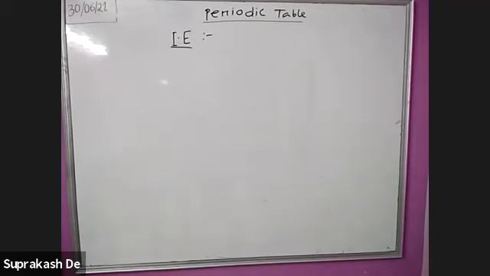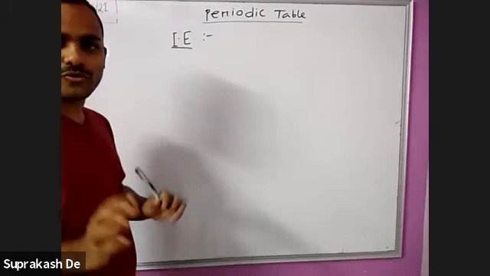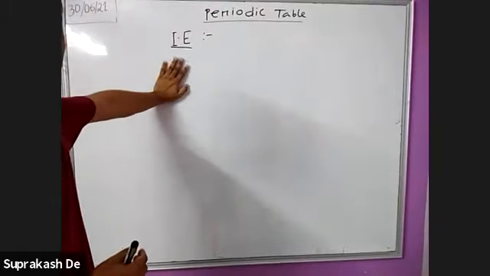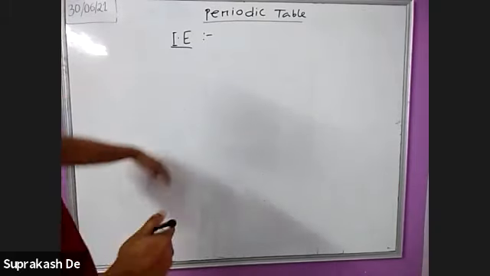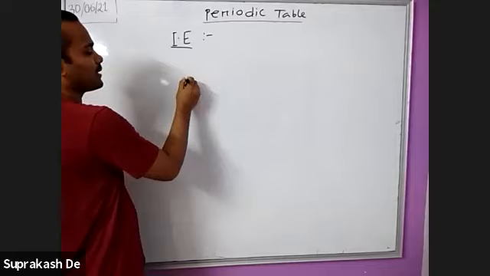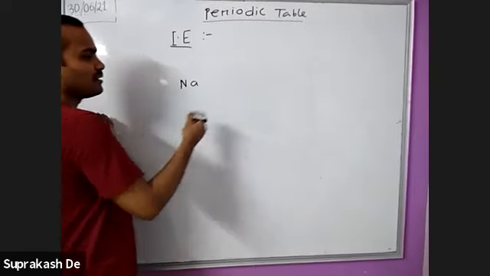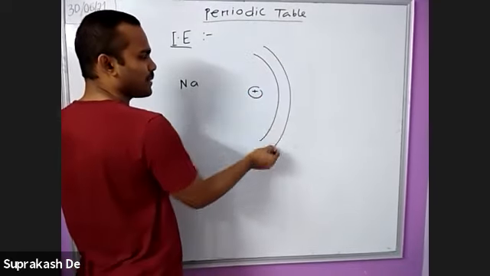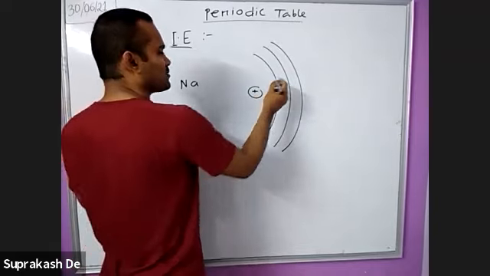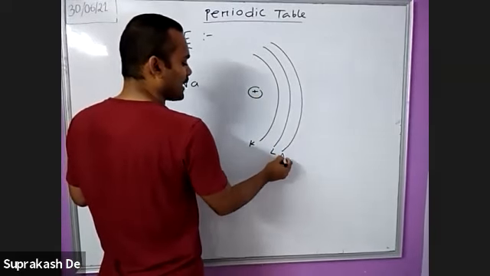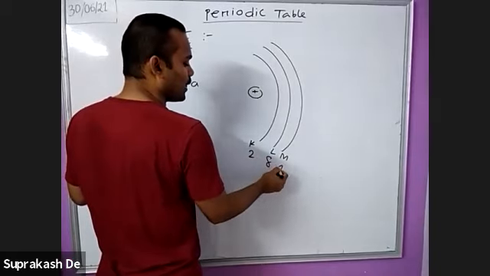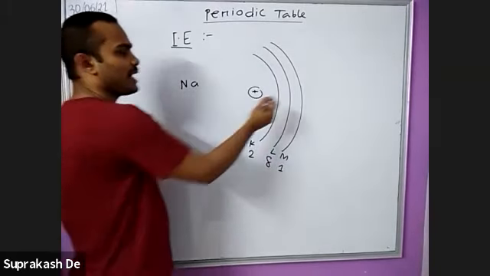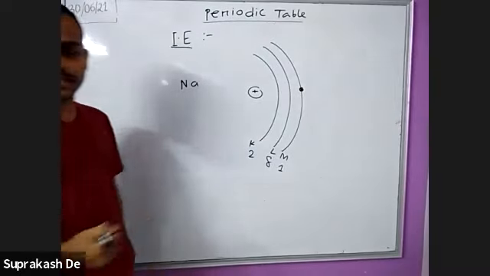So now I want to discuss the ionization energy. So what is ionization energy? I want to explain the IE. The full form is ionization energy. Suppose I am writing the sodium metal, Na. It is sodium metal. So sodium metal means what? This is the electronic configuration. If I am drawing the orbit concept, this is K, L, M. This is 2, 8, and here 1 electron is there. So in the outermost shell, only 1 electron is there.